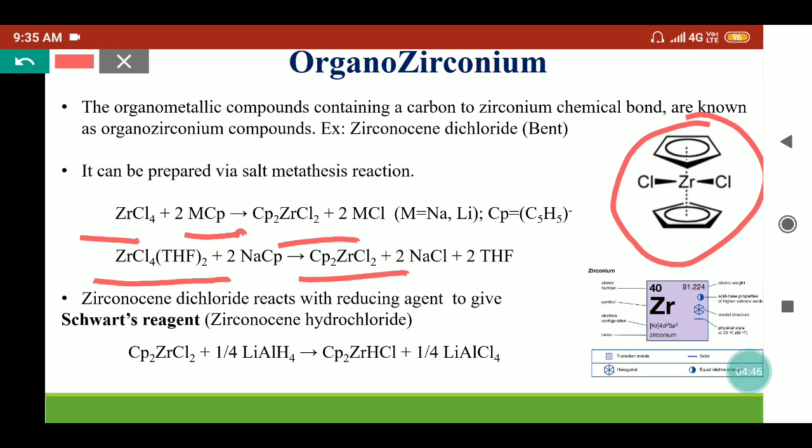Further, this zirconocene dichloride can react with lithium aluminium hydride as it is a reducing agent. It will provide the hydrogen to this complex and it will convert into zirconocene hydrochloride, which is known as Schwartz reagent.